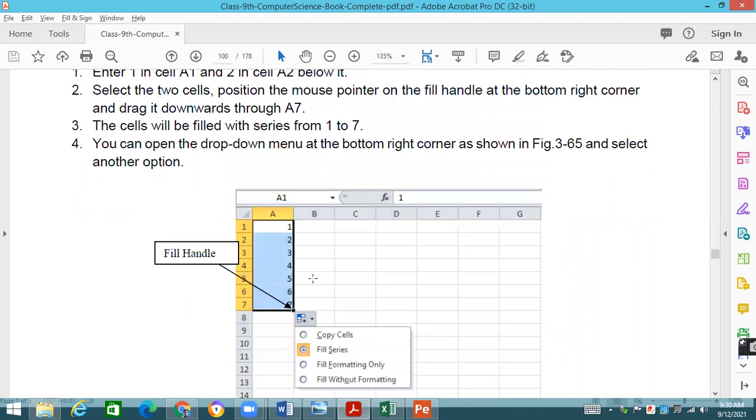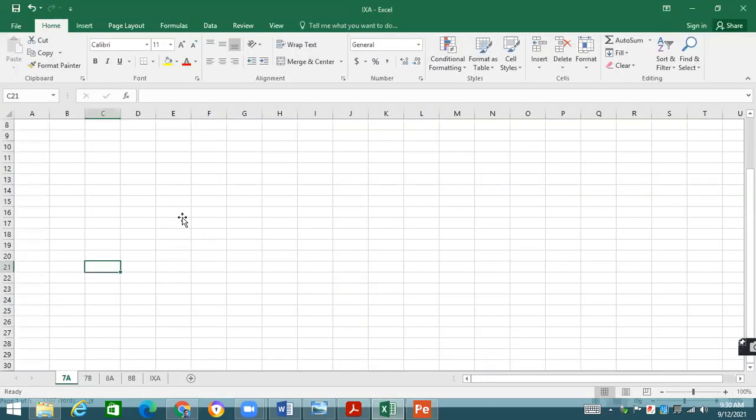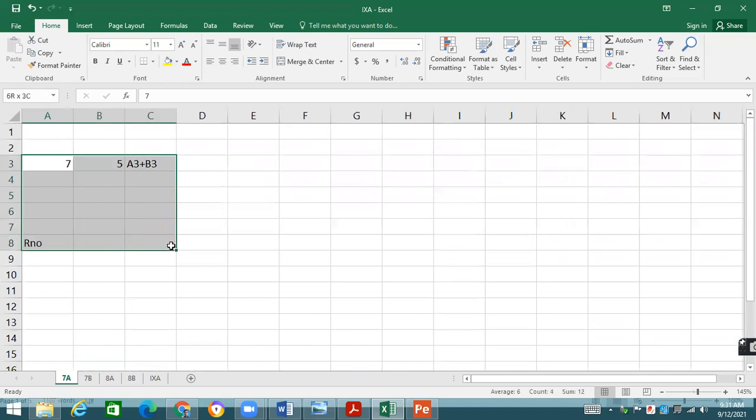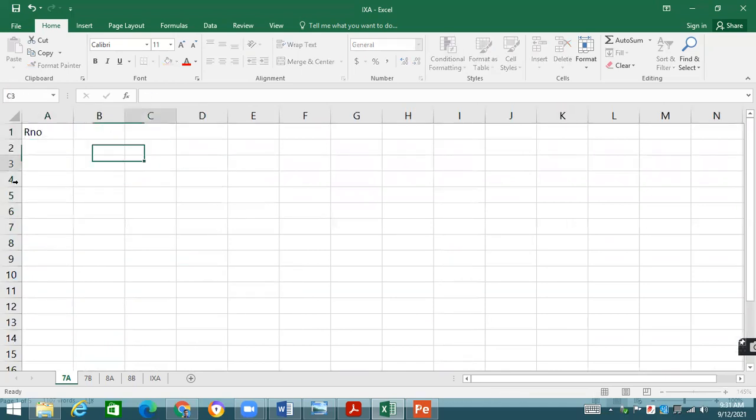Okay, so what is the option that we are going to apply over here? Let's suppose I'm mentioning over here the roll numbers of the students. I have given over here one heading. If this text is not visible, I can press Control button and I can use my mouse cursor in order to zoom in. Okay, so in the roll numbers I'm mentioning over here that this is one. So now you are not going to type 1, 2, 3 in that much way, which is basically a time consuming methodology. You're going to select only one over here.